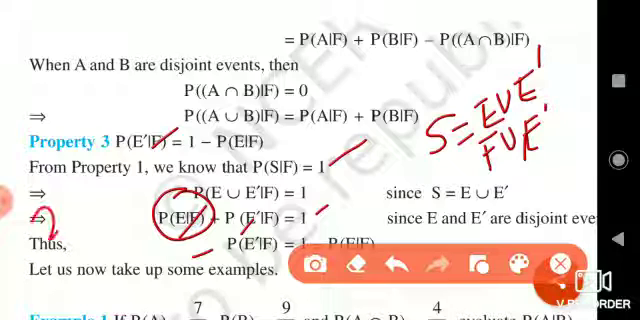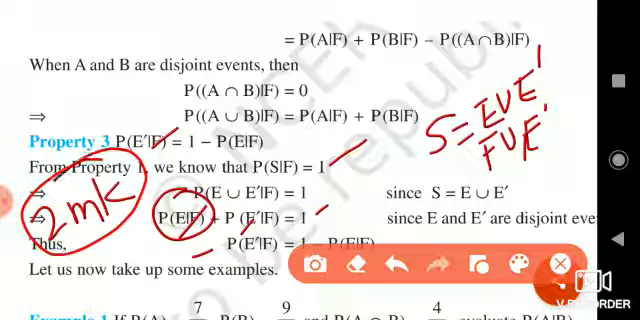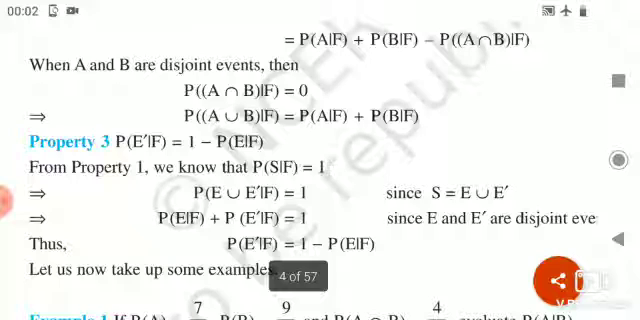This is also an important property from the exam point of view, which is expected in the examination for 2 marks. Therefore, my dear students, these are the 3 important properties which are expected for the examination for 1 and 2 marks.